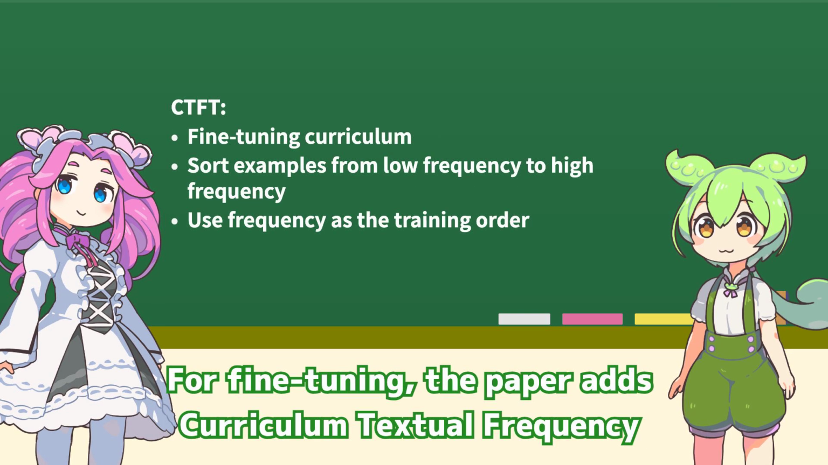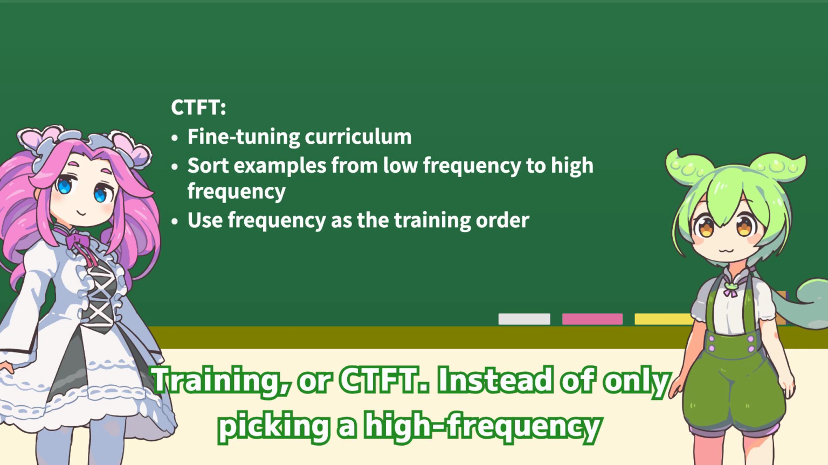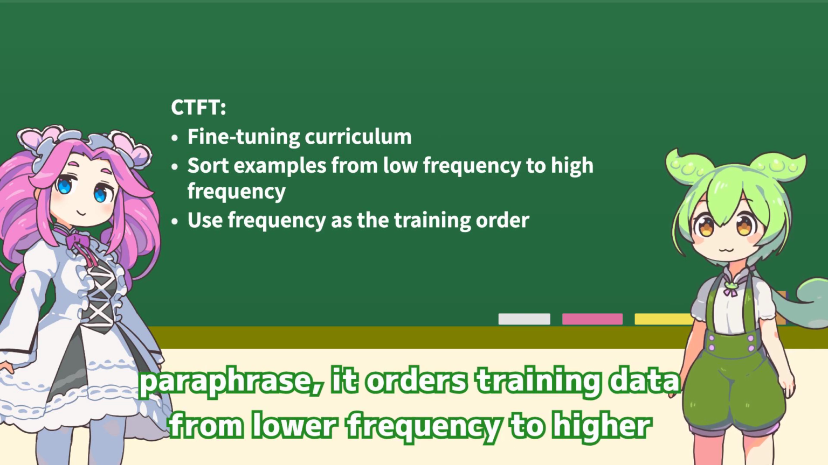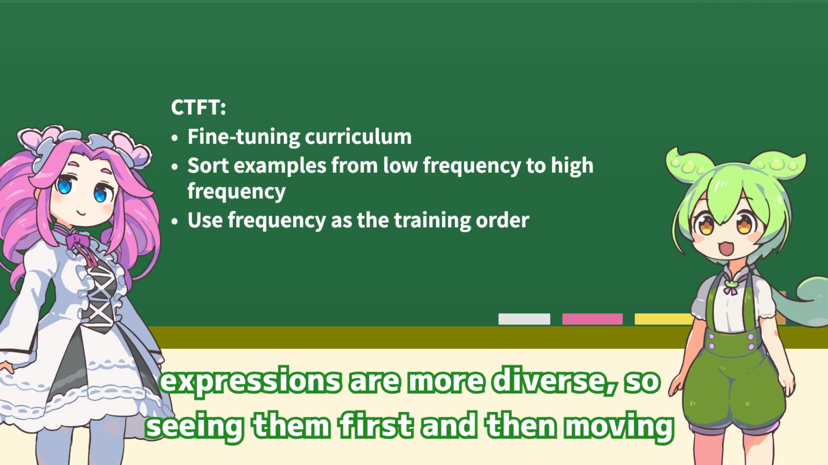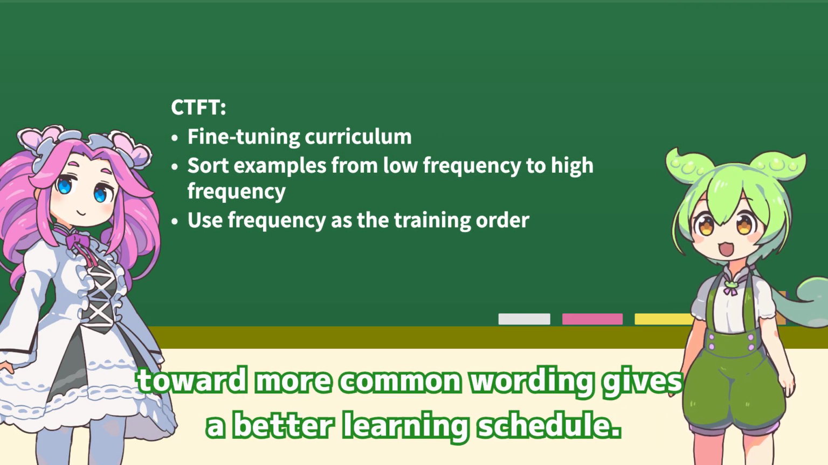And what changes for fine-tuning? For fine-tuning, the paper adds curriculum textual frequency training, or CTFT. Instead of only picking a high-frequency paraphrase, it orders training data from lower frequency to higher frequency within each epoch. The authors argue that rarer expressions are more diverse, so seeing them first and then moving toward more common wording gives a better learning schedule.